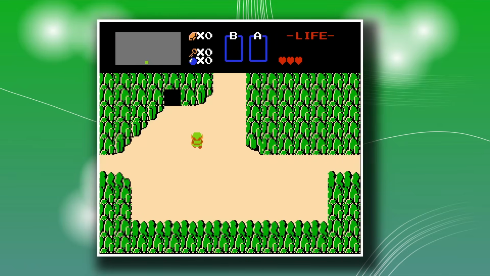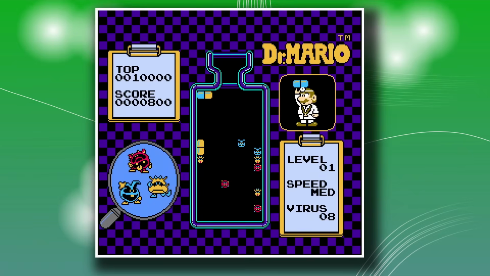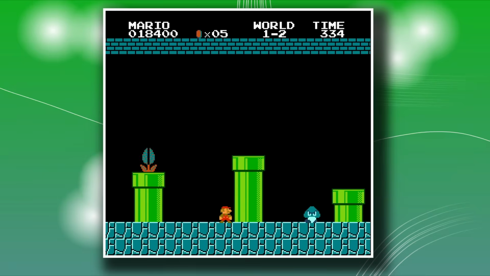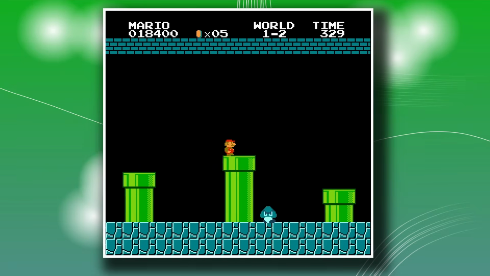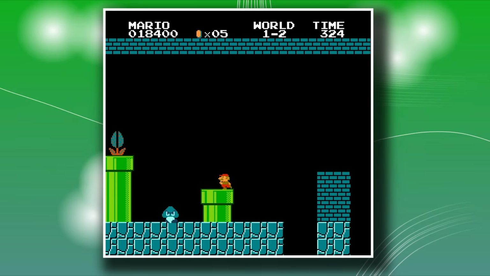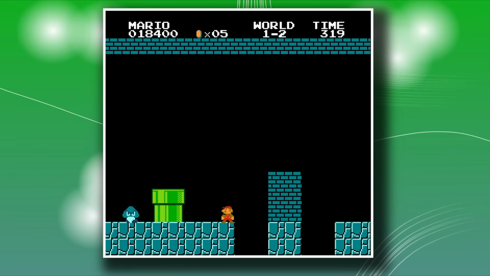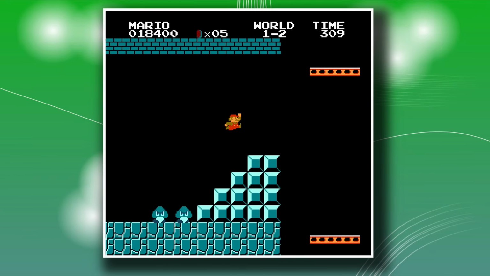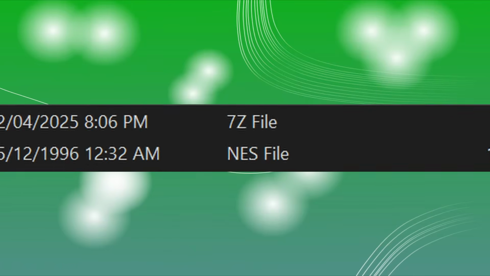Something like Legend of Zelda is a game that still holds up, and something like Dr. Mario just gives a lot of content as it's a puzzle game and it's just fun. Simple, easy fun. With all the games we got about 10 hours of content, but in 500 kilobits it is pretty good. Also, one thing about Rock NES is it's a closed source project, so I wouldn't be recommending it over something like FC NES, unless you really want to save 500 kilobits. Also, FC NES supports opening ROMs from zip archives, so the games can be smaller.